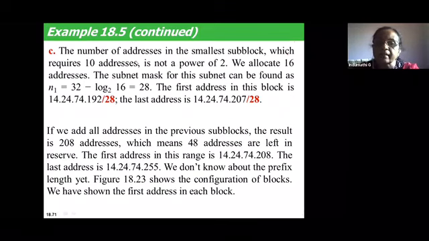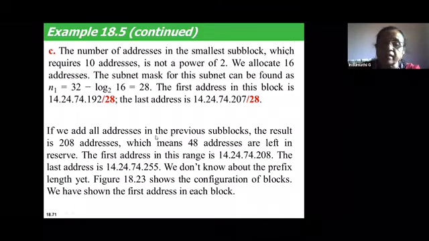Now the third block: 10 addresses you cannot use. You select 16 addresses and then you calculate the mask value, which is 28. In the previous case you ended at 191. So this block should start with 14.24.74.192/28, and the last address, 192 plus 16, ends at 207/28. Now you have all three blocks designed with the first address, last address, and the number of addresses.